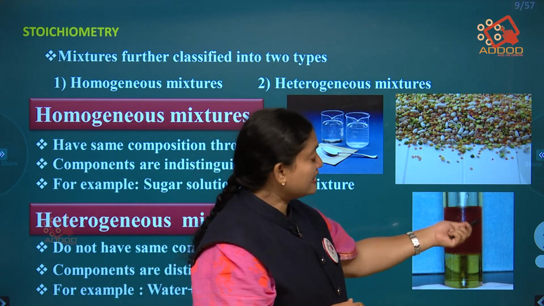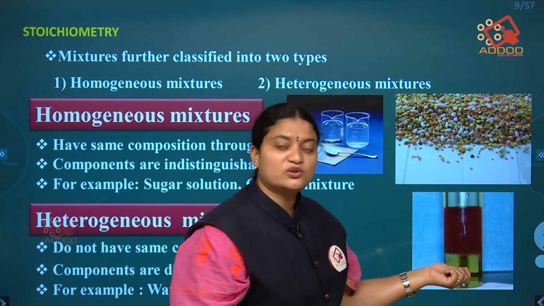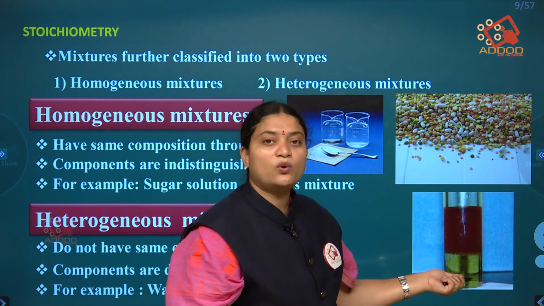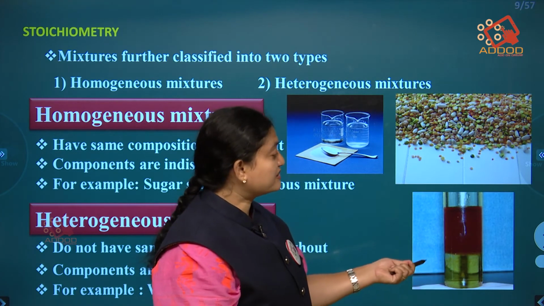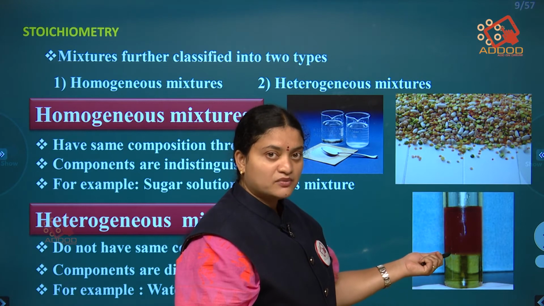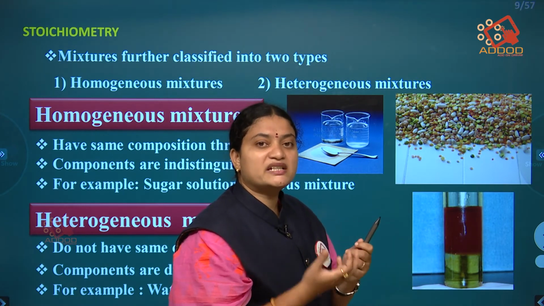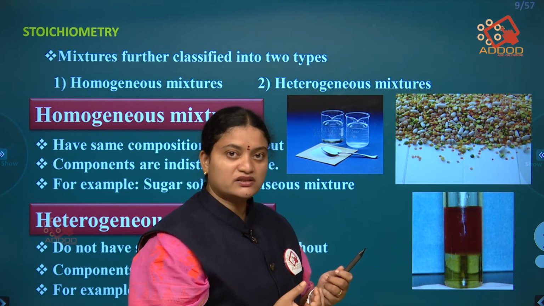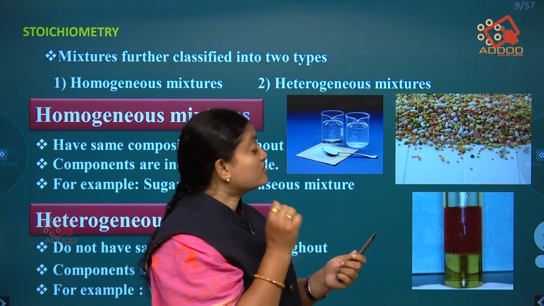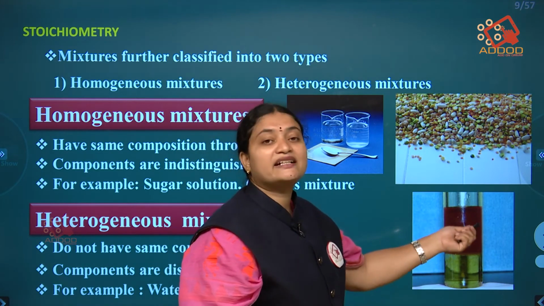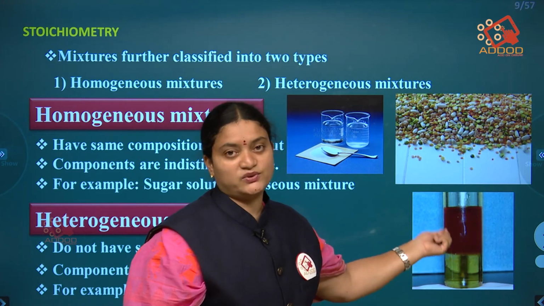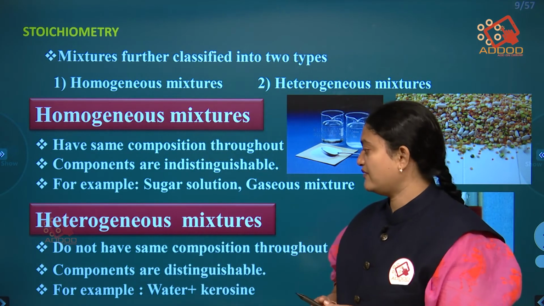And here is another example of a heterogeneous mixture, where kerosene is mixed with water. Here you can observe that two layers have been formed between them. There is no uniformity, as we have seen in the salt water. In the salt water we cannot identify them. So this we call a heterogeneous mixture.